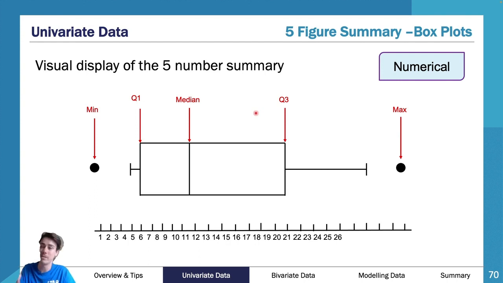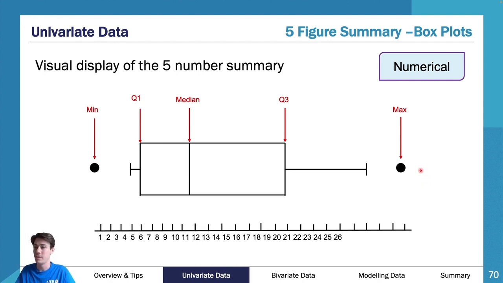Or there is 75% of information above 5, because we know this is 5. So there was 1, 2, 3, 4, 5. So this line is at 5. So I know 75% of the data this box plot represents is above 5. And then between Q3 and max, there's another 25%. So there's your 100% if you add all those 25% up. So that's your usefulness of a box plot.